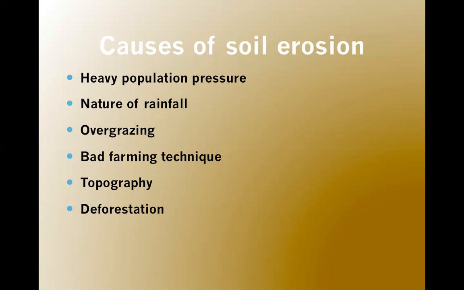Deforestation. As said in heavy population pressure, we remove the trees. The vegetation is cut down, the forest is cut down. With that, the topsoil is also removed along with the trees and vegetation, which causes soil erosion because the nutrients are taken away and the soil is no more productive.